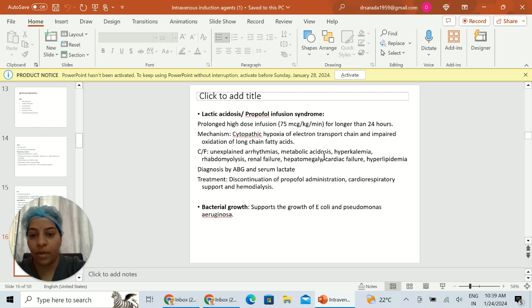Bacterial growth is most common with propofol when the opened vial is used after 48 hours. It supports growth of E. coli and Pseudomonas aeruginosa. So it should be discarded within 6 hours of opening.